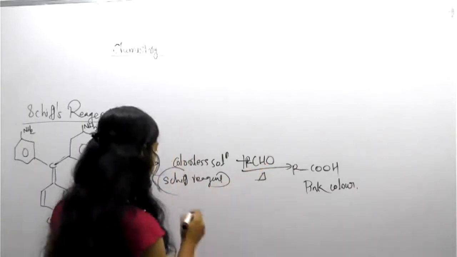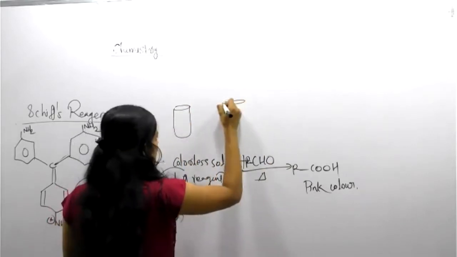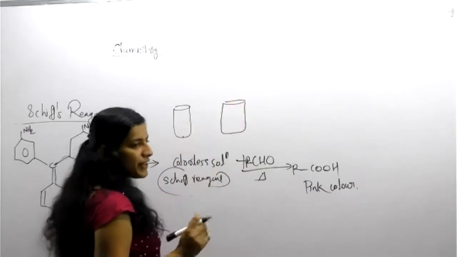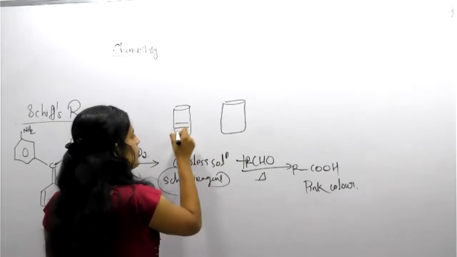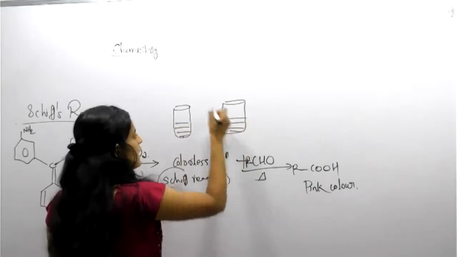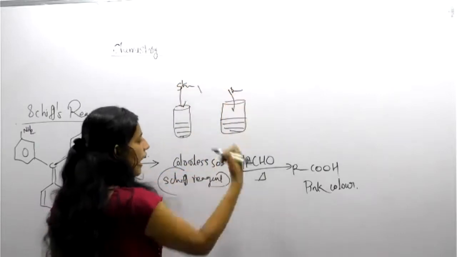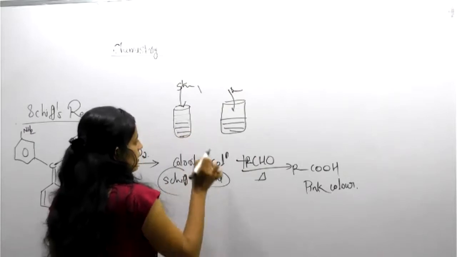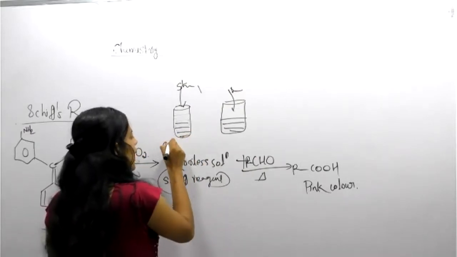Same procedure. We have test tubes with unknown solutions. Suppose one contains ketone and one contains aldehyde, but you don't know which. We add Schiff's reagent. After some time we can see a pink color generated in one test tube, due to the presence of aldehyde.